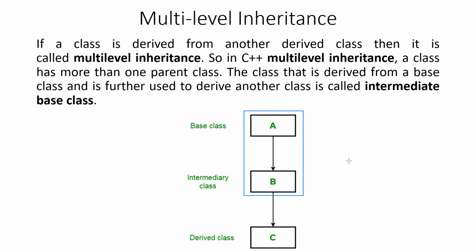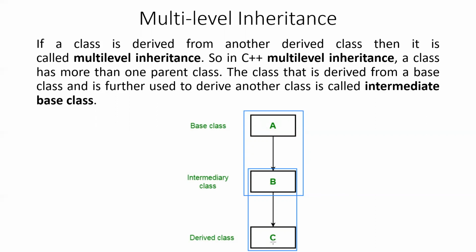But in case of multi-level inheritance, the derived class in the middle acts as an intermediate class, which is again used as the base class to derive another class. So indirectly, the class C is derived from the class B and A. So here we have multiple levels, whereas in single inheritance, there was only one level.